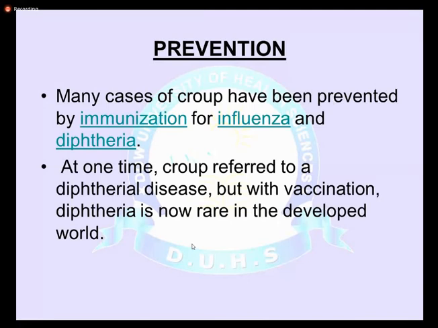They usually have a toxic look and very much difficulty in swallowing. They are unable to take feeds. They may present with drooling of saliva and high grade fever. When you examine the throat and tonsils, there may be pustular secretions over the tonsils in case of bacterial etiology. But in viral etiology, they usually only have increased erythema of the tonsils, and they usually do not present with pus. And in case of bacterial infection, you may find